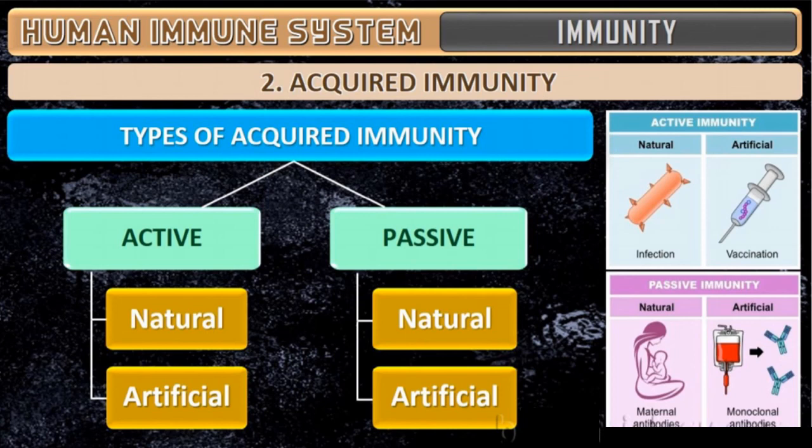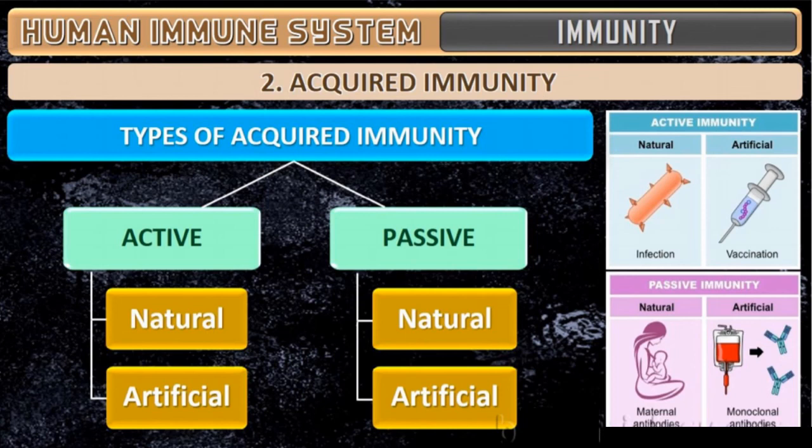In active, again natural and artificial are there. Coming to natural, sometimes the body produces too much antibody and kills that person. Secondly, artificial means it is a resistance induced by the vaccine. Vaccination would have been done when you were a baby. Why is it done? It is a pathogen-resistant vaccine, so that such pathogens will not enter your body. That is what we call artificial vaccination.